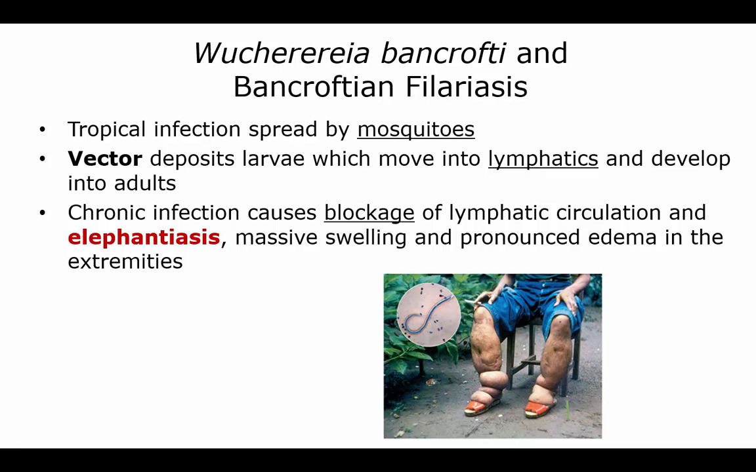Now, the Wuchereria bancrofti is spread by mosquitoes in the tropical regions, and they deposit larvae and they move to the lymphatics and develop into adults. And they will block lymphatic circulation and cause elephantiasis, which is massive swelling and pronounced edema in your extremities.